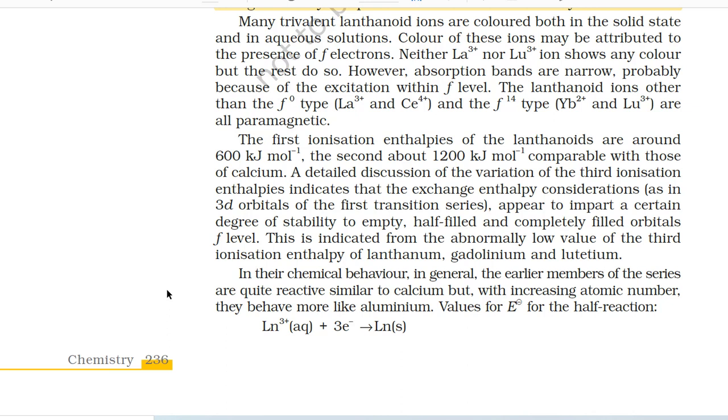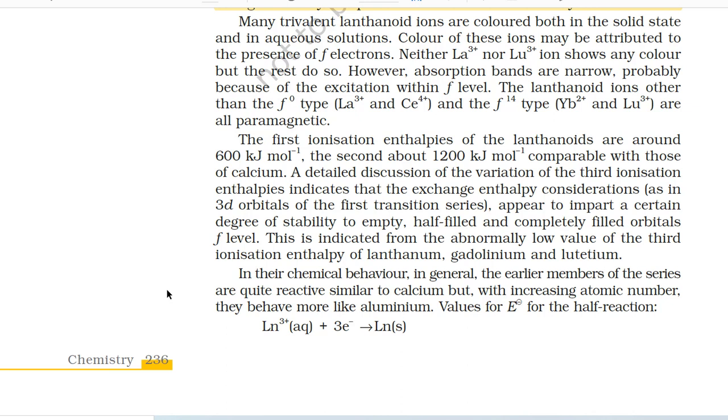A detailed discussion of the variation of the third ionization enthalpies indicates that the exchange enthalpy consideration, as in 3d orbitals of the first transition series, appear to impart a certain degree of stability to empty, half-filled and completely filled f level. This is indicated from the abnormally low value of the third ionization enthalpy of lanthanum, gadolinium and lutetium. In their chemical behavior in general, the earlier members of the series are quite reactive, similar to calcium, but with increasing atomic number, they behave more like aluminium.